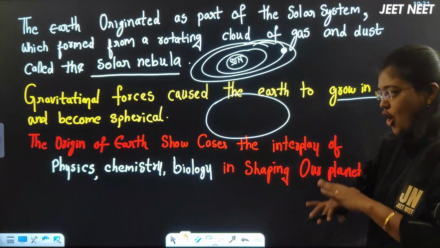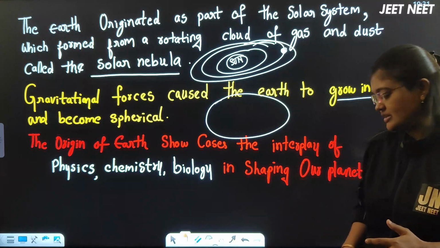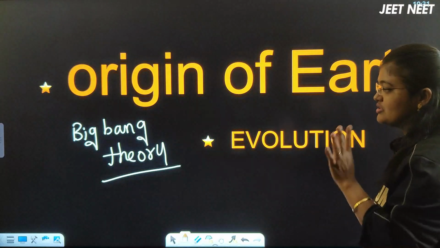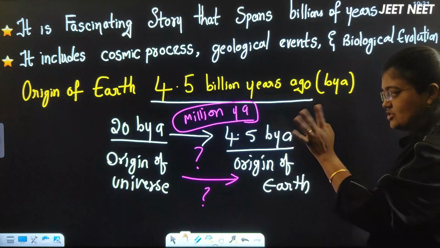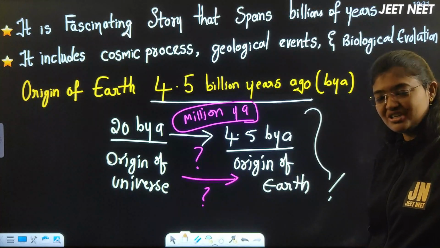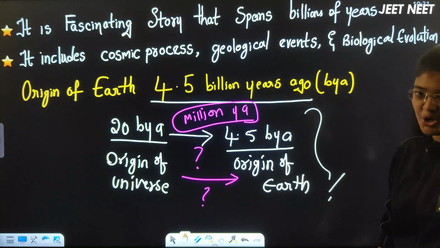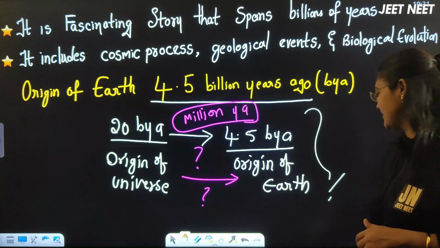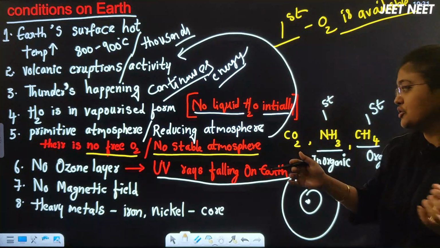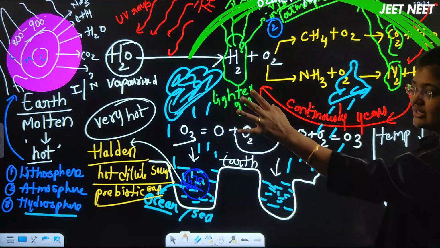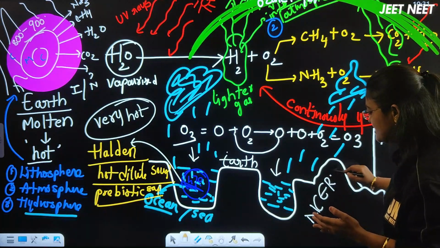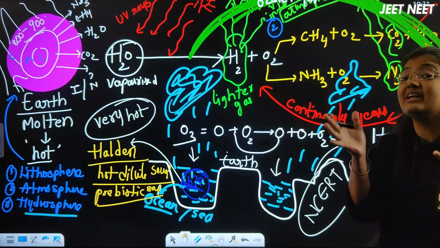Next, finally, after telling all these points, first of all let me revise the things here. I started this video with the origin of earth, right? But here I asked you one question. I hope everyone has answered my question in the comment section. Please like and share the video. Next, the conditions on earth have to be imagined. It's a conjectured story here, right? Then how the earth's conditions were, this is purely NCERT. I am not telling anything out of NCERT. I only made the NCERT points in a visualization way.